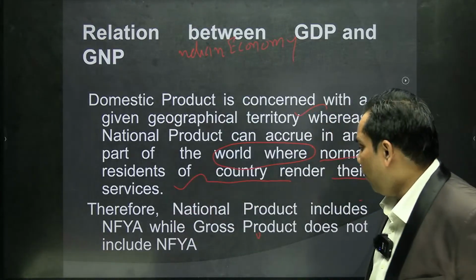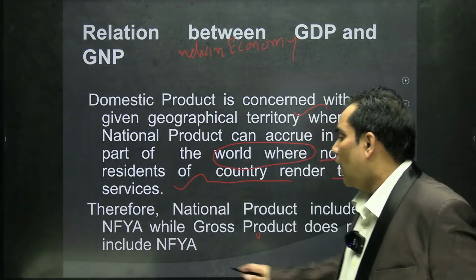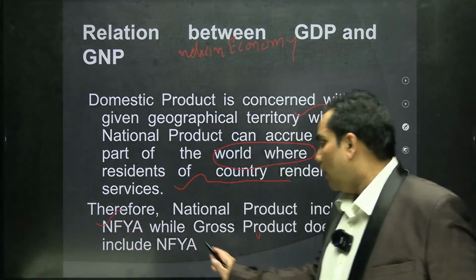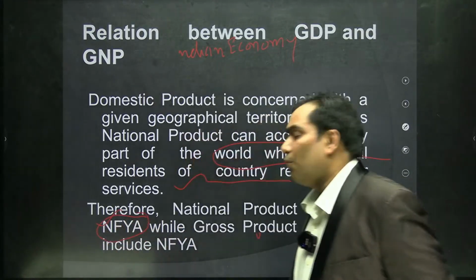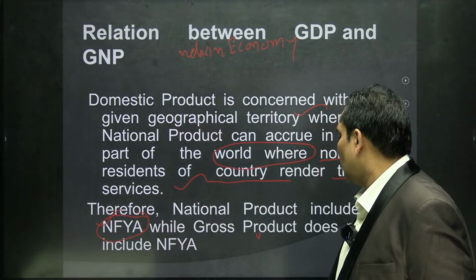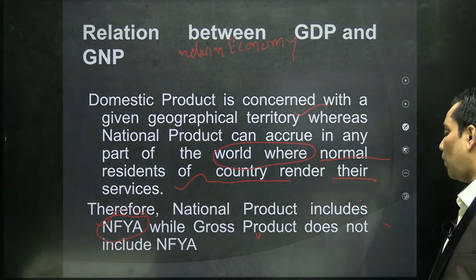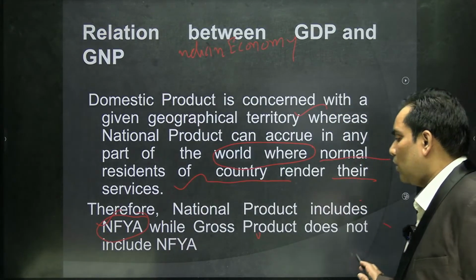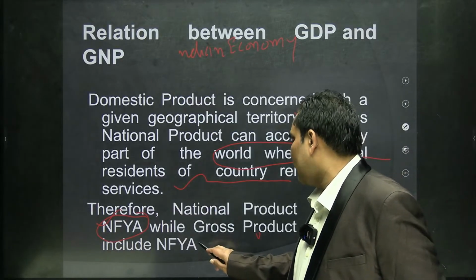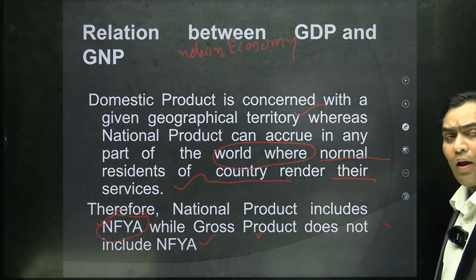Okay. Therefore, national product includes net factor income from abroad, whereas domestic product does not include net factor income from abroad.